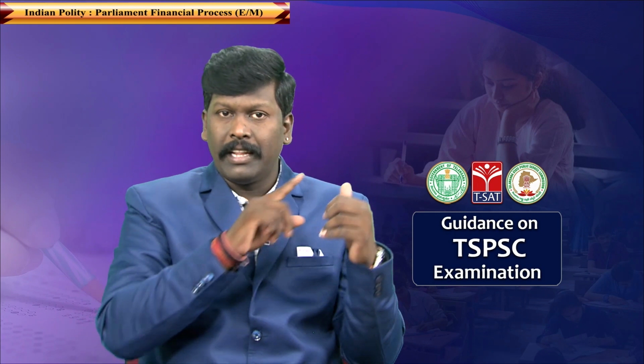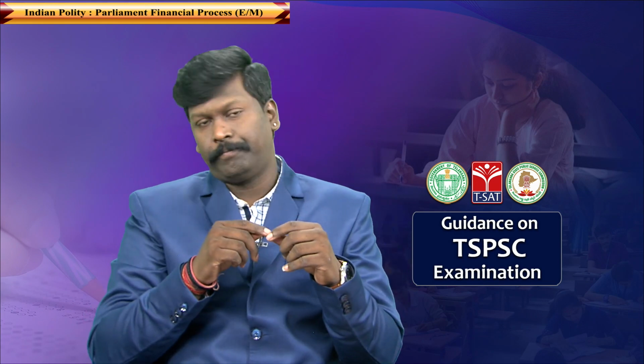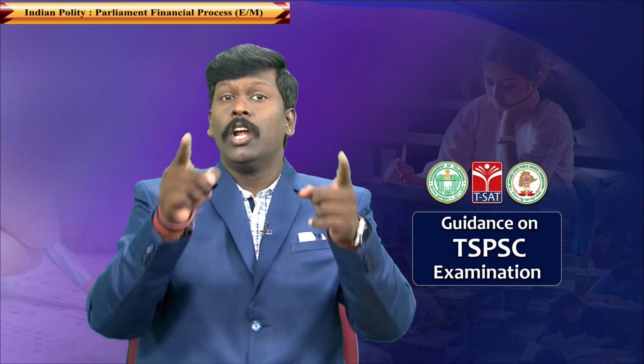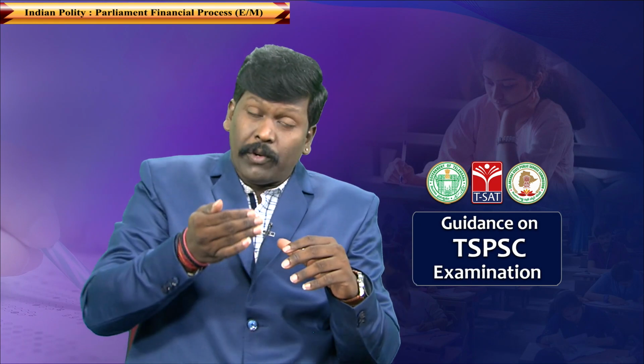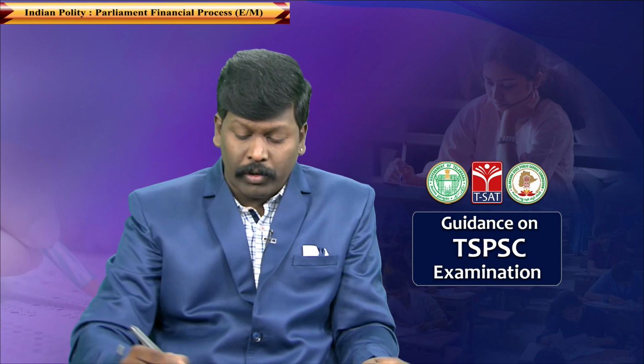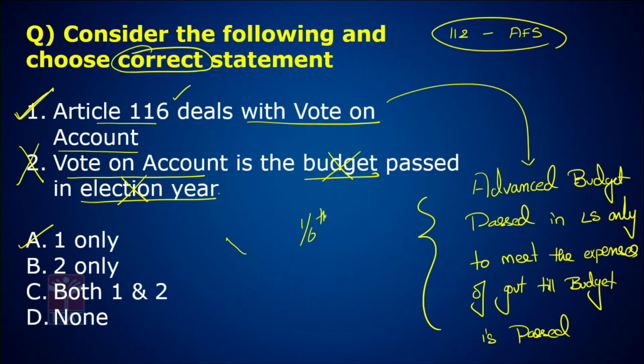Now, till the budget comes into force, there are many expenses for the government. To meet the expenses of the government, the advanced budget is passed in the Lok Sabha only. Generally, this advanced budget or vote on account is 1/6 of the total budget.